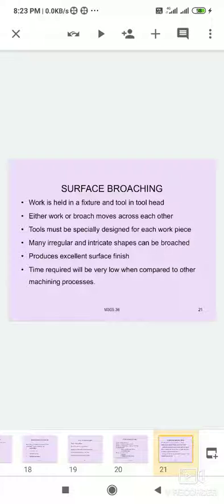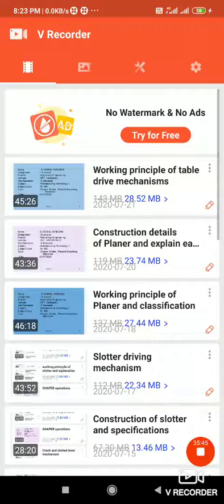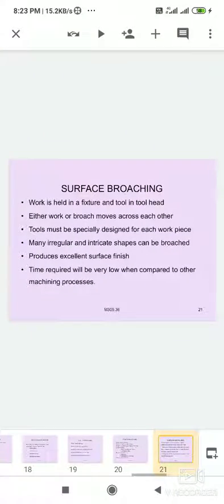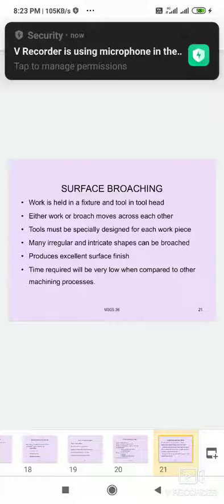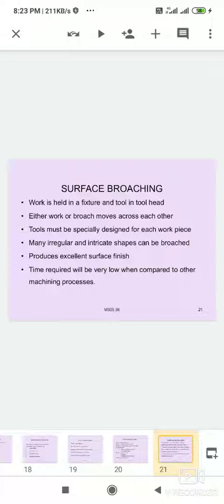Surface broaching. The work is held in a fixture and the tool in the tool head. Either the work or the broach moves across each other. Tools must be specially designed for each workpiece, because it is a pull type and push type of broaching machine, with a specially designed tool.